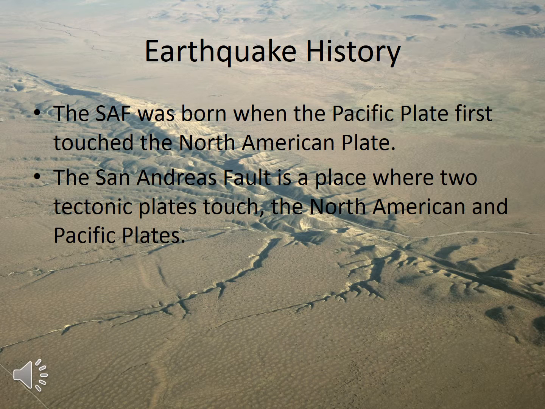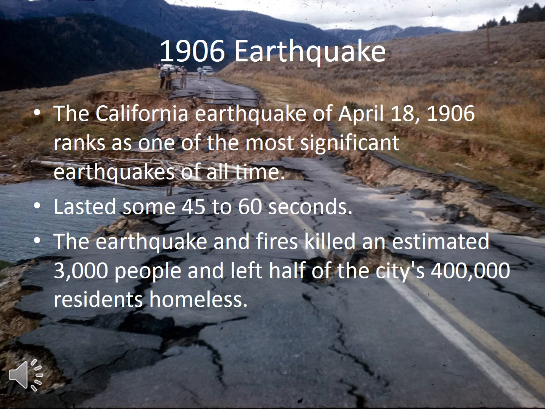The San Francisco earthquake and fire of April 18, 1906 took about 700 lives and caused millions of dollars worth of damage in California from Eureka southward to Salinas and beyond. The California earthquake of April 18, 1906 ranks as one of the most significant earthquakes of all time.